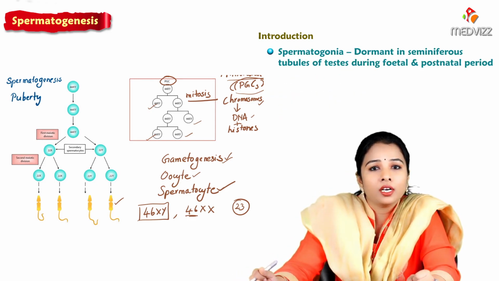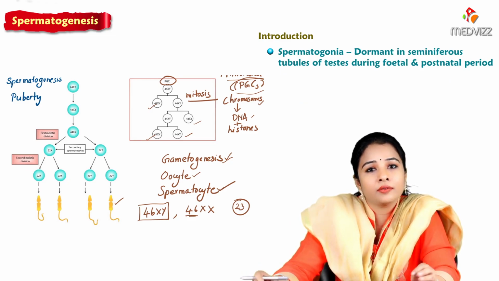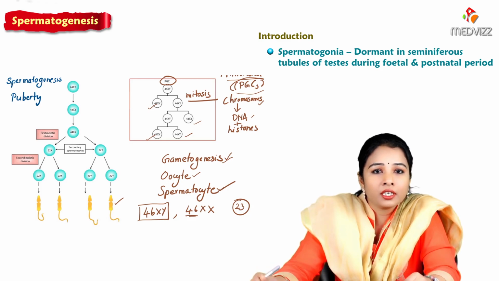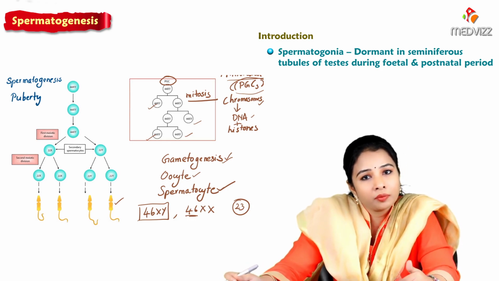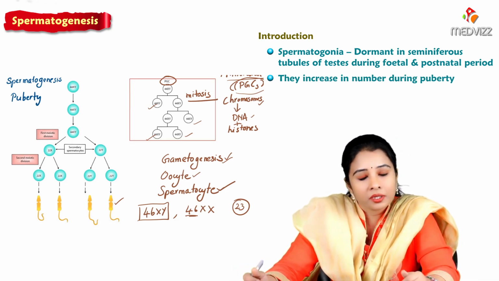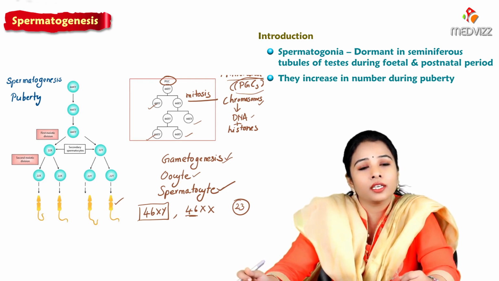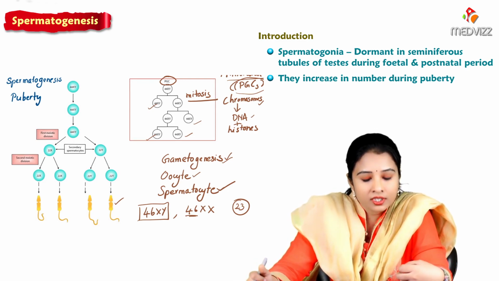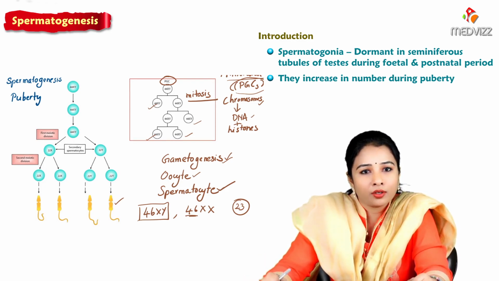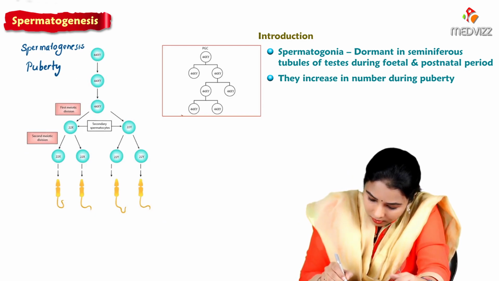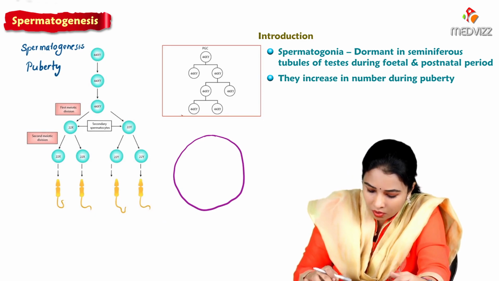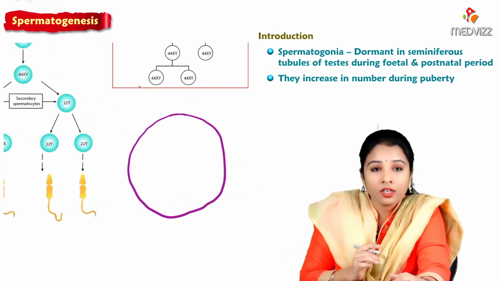So spermatogonia are dormant, just inactive in the seminiferous tubules of the testes during the fetal period and postnatal period, meaning after birth also. They increase in number during puberty. Only when the person reaches adolescent age do we see the increase in the number of spermatogonia by mitosis. If we assume this one as a cut section of seminiferous tubule, and